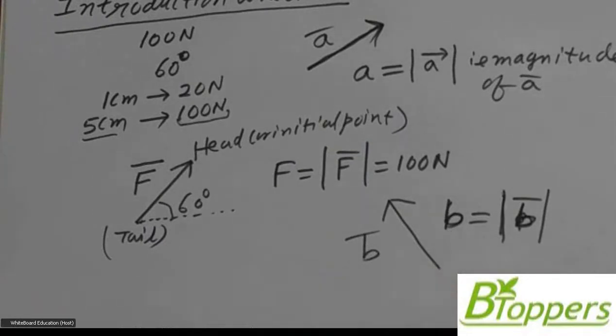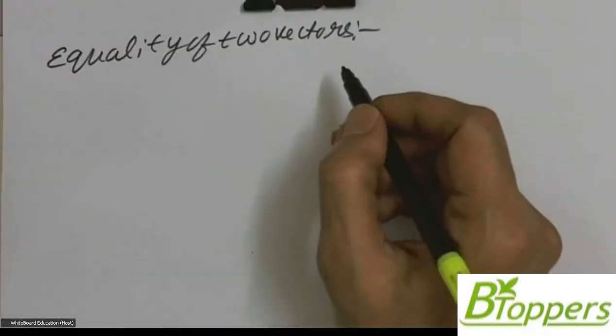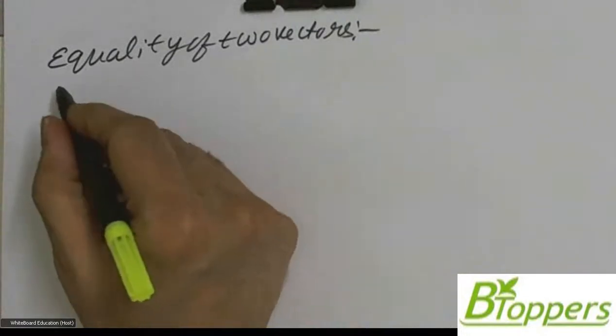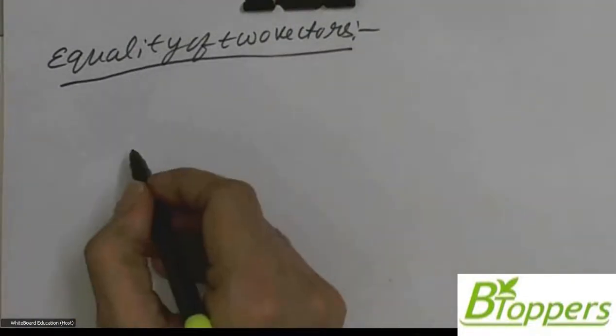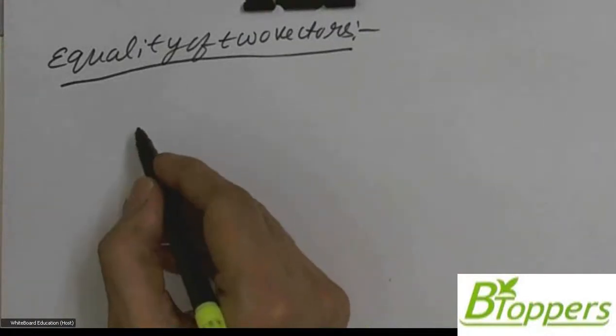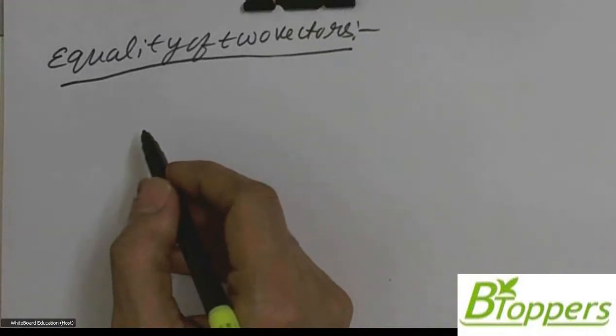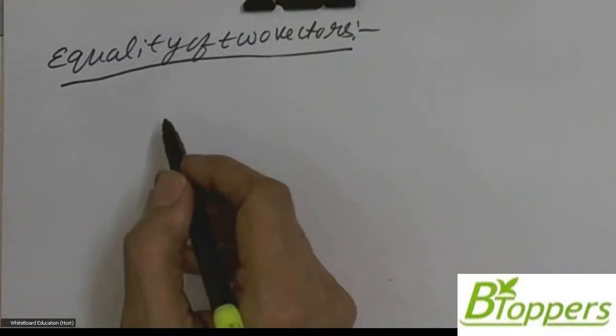So next, I am going to discuss equality of two vectors. In general, two vectors are said to be equal if and only if they have the same magnitude and the same direction.